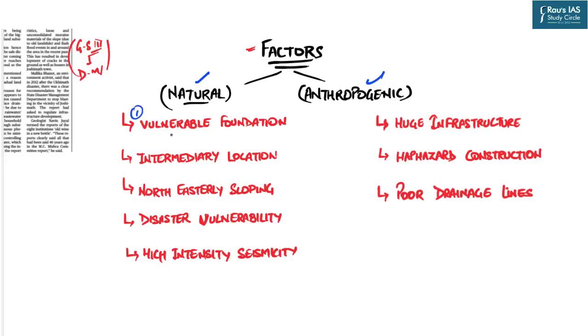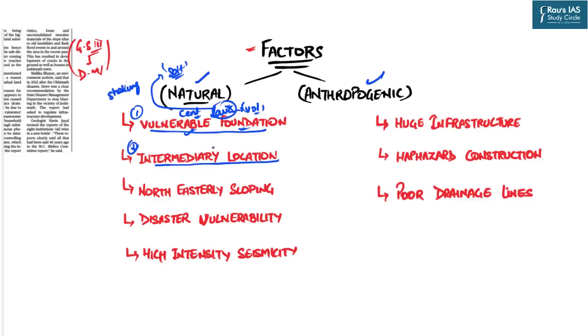So first is the vulnerable foundation. Actually, the thing is that the Joshimath town was built on the sediments of lava, which was the result of a volcanic eruption in this particular region centuries back. So above those sediments of lava, this town was built. But these sediments are very soft, so they do not have a hard rock-based structure on which this town is built. Hence, the foundation on which this whole town is built is very vulnerable, very much prone to shaking.